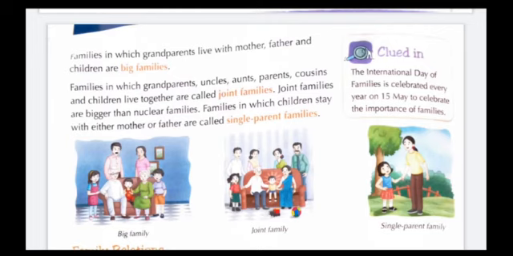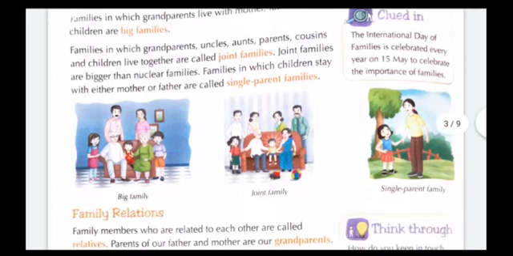It is also called a big family and it is bigger than a nuclear family. So students, in your house, if grandparents, parents, uncles, aunts, cousins and you are there, that means your family is a joint family. But there are some families in which children stay with either mother or father. They are called single parent families. Okay, you can see the pictures over here.